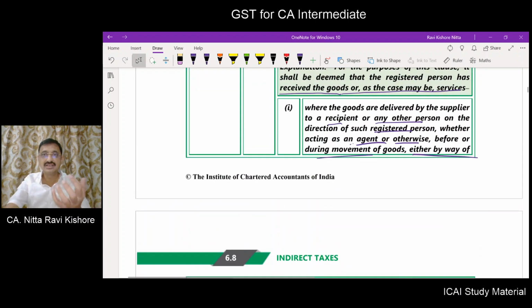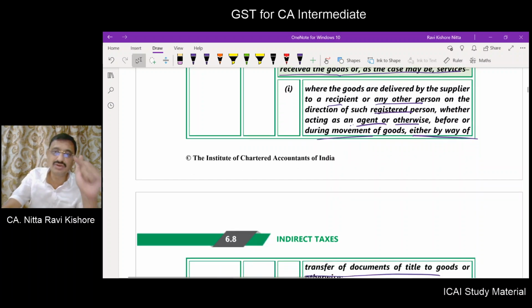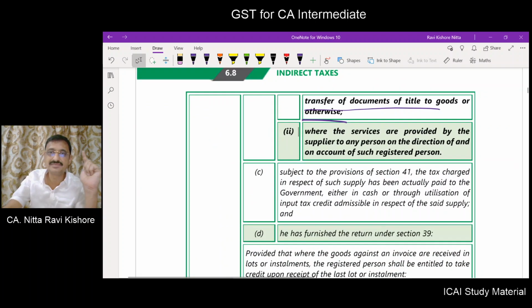So it is deemed that in this circumstance, goods or services have been received for the purpose of availing ITC. What is the implication of this? We will understand in our analysis part.